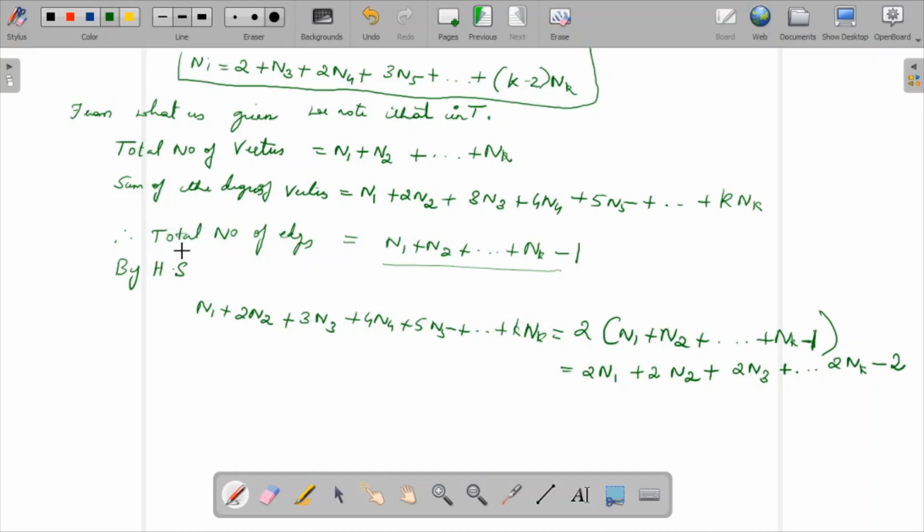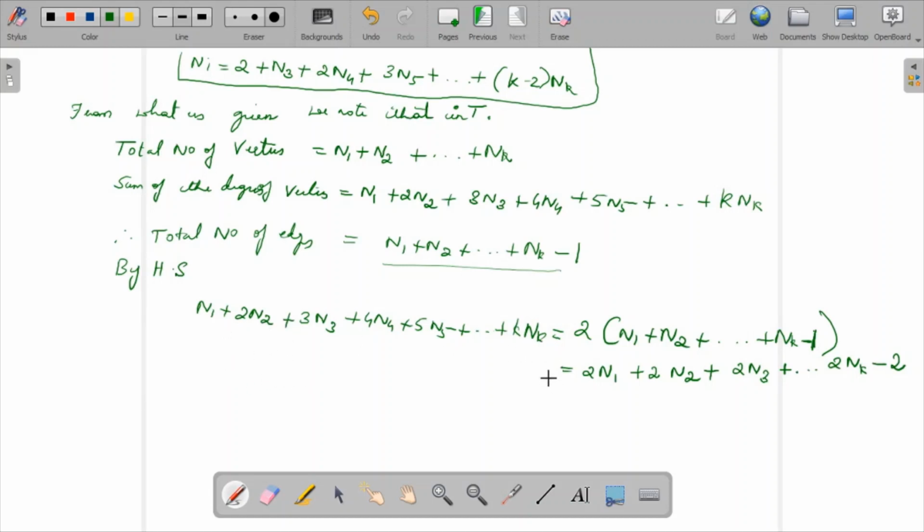Now this is equal to this, so I'll put everything into the left side.